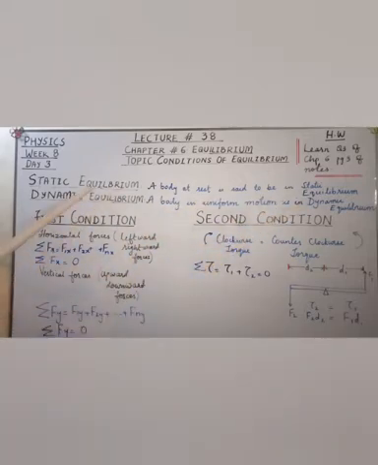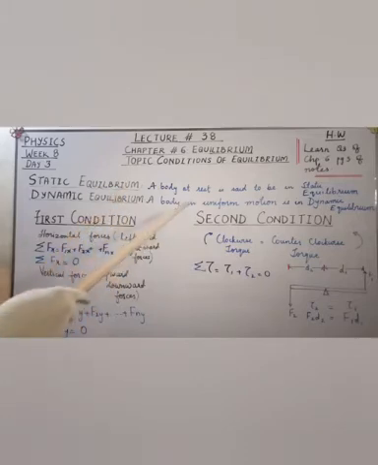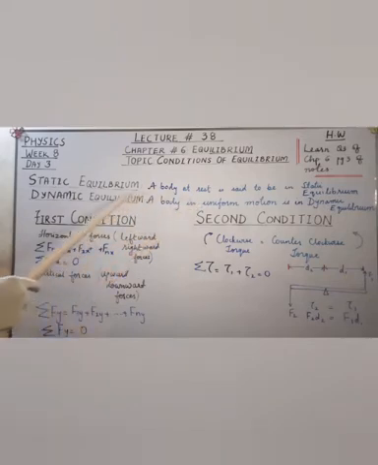Now, examples of static equilibrium are a ball lying at rest, a book at rest, and a bulb hanging from the ceiling, and likewise. Whereas examples of dynamic equilibrium are where the body is in motion and all the forces acting on the body are such that the body is still moving with uniform velocity. An example is the paratrooper, who is falling down or moving up. Similarly we have so many other examples.